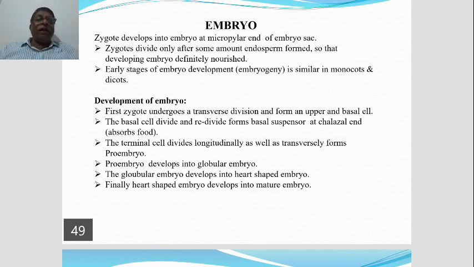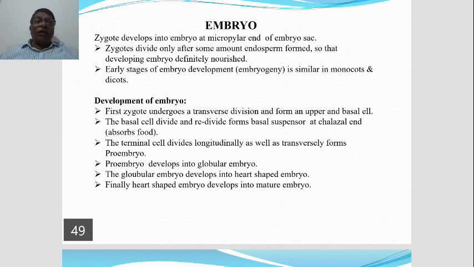Okay, that is the function of the suspensor. Now, the terminal cell divides longitudinally as well as transversely and forms what is known as proembryo. So the zygote develops into proembryo.